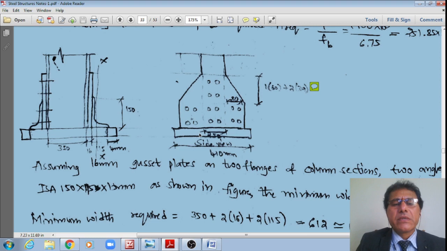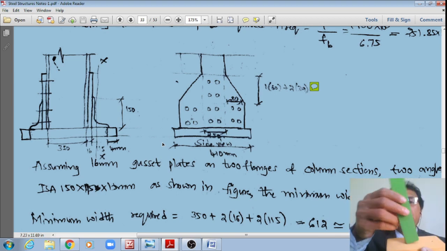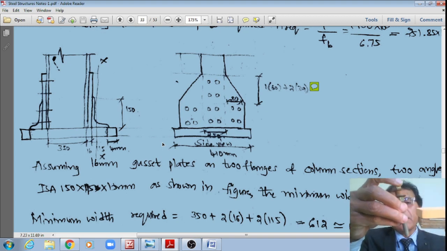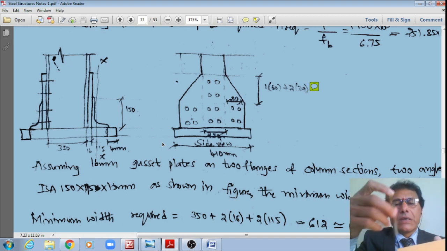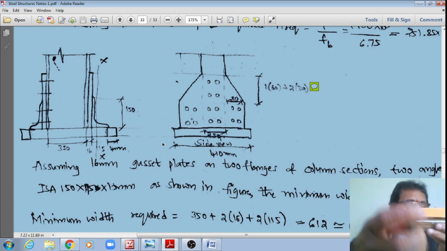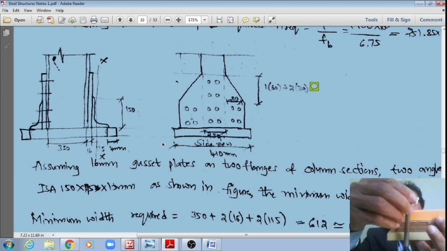And also, because there is no tension acting on the base plate, nor is this column subjected to a bending moment, we need to provide just anchor bolts which will be connecting the base plate, the gusset base system, to the pedestal, the concrete pedestal, like this.